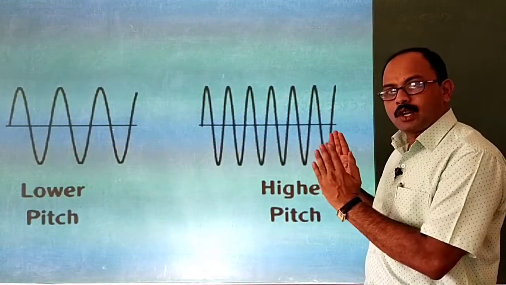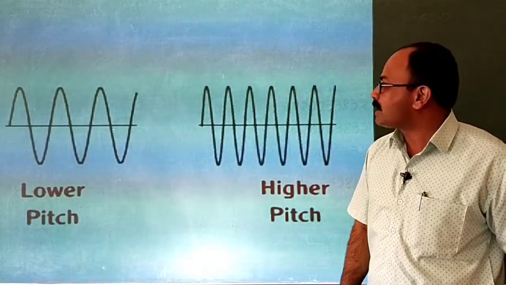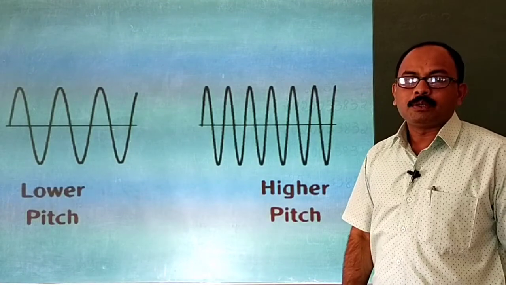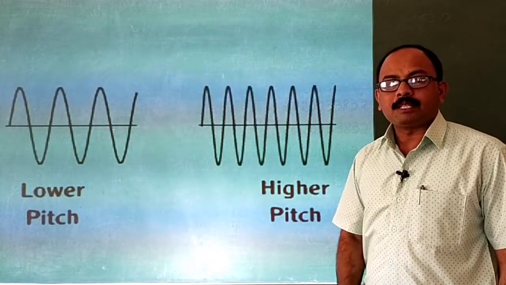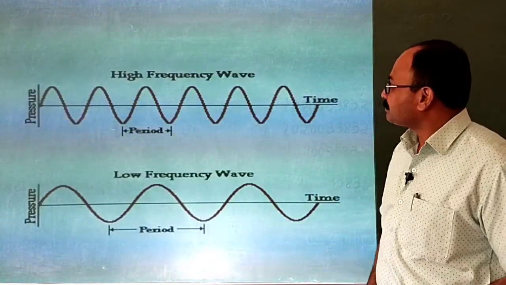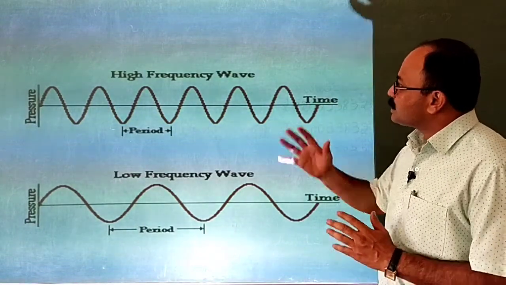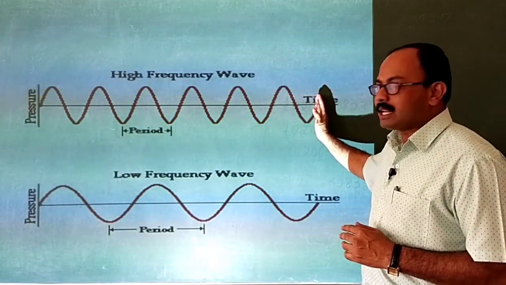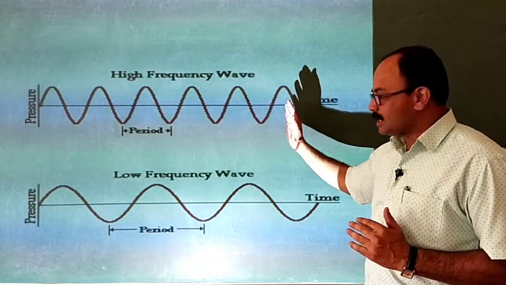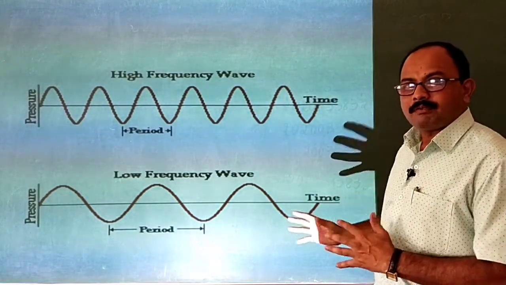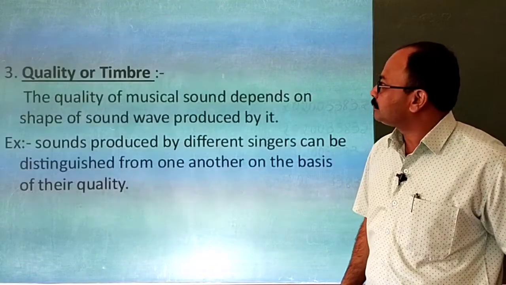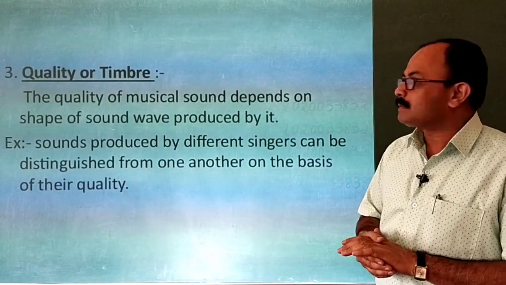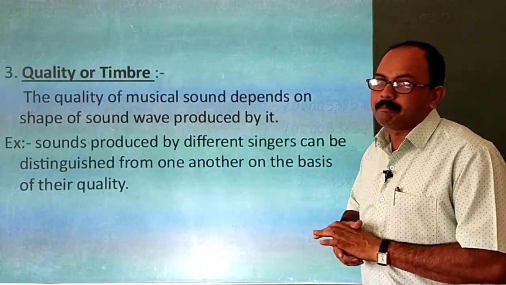If the waves are closer, it becomes high frequency. So therefore, the pitch of the sound depends on frequency. Similarly, these two diagrams also represent this: this is high frequency, where the waves are closer, whereas here the waves are far away from each other.